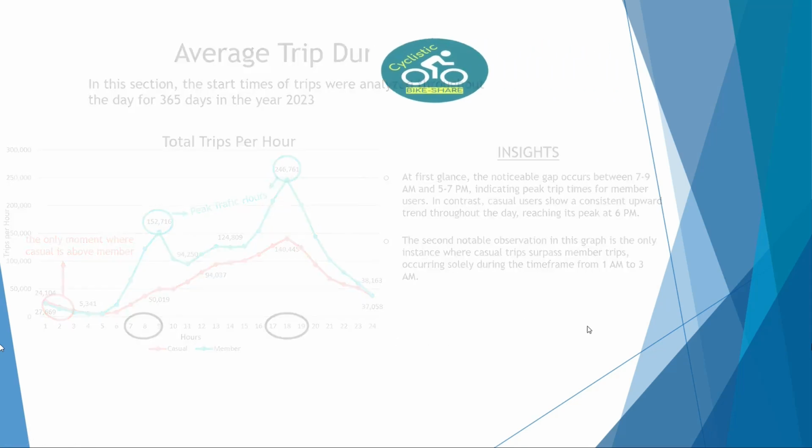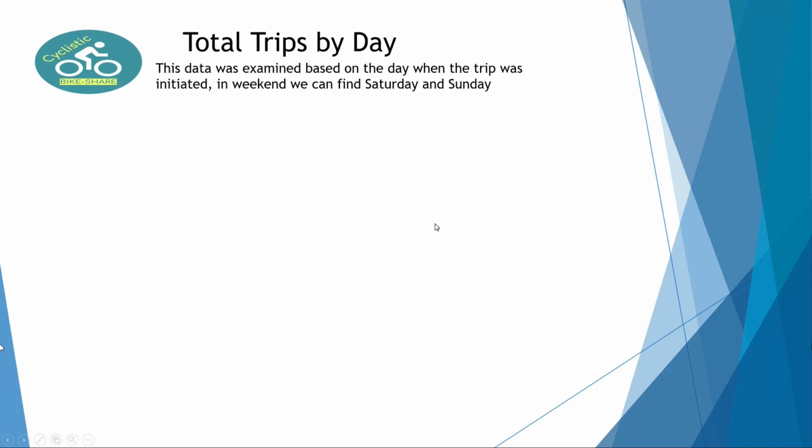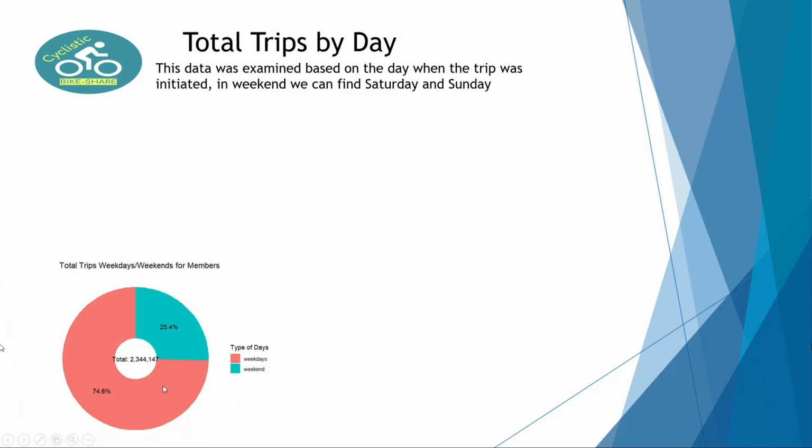Let's talk about the duration during the week. For this information, we're going to analyze the total trips in the weeks, the weekends and the weekdays. The first graphic for members shows this information, but stop, because first, to conclude whether this is above or under the average, we have to consider this information. A week consists of 7 days. So dividing 100% by the week, it equals 14.29% per day, or approximately